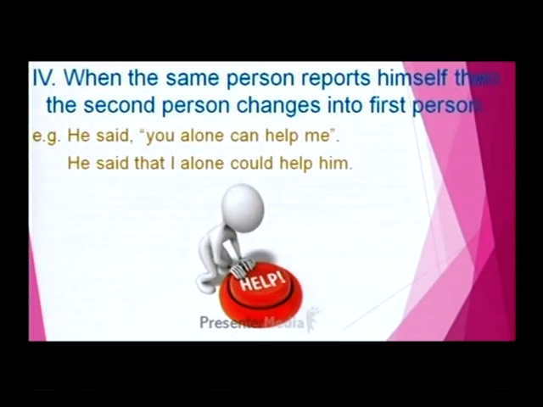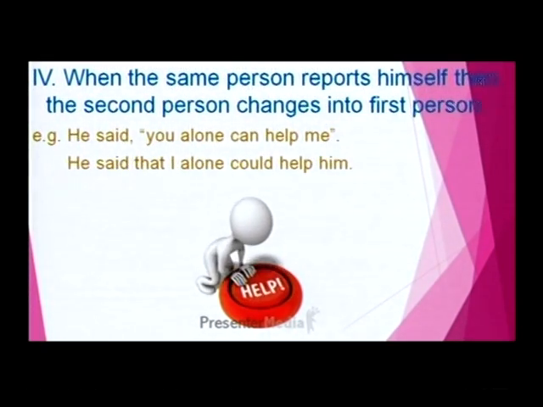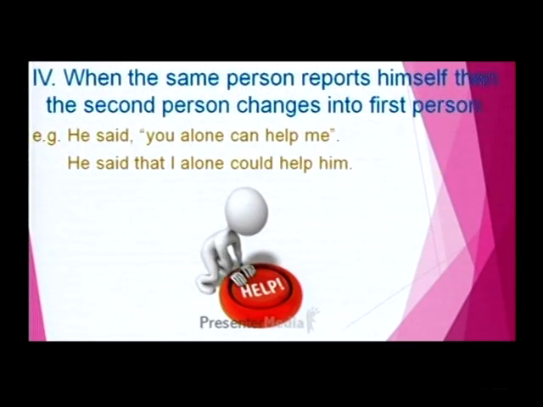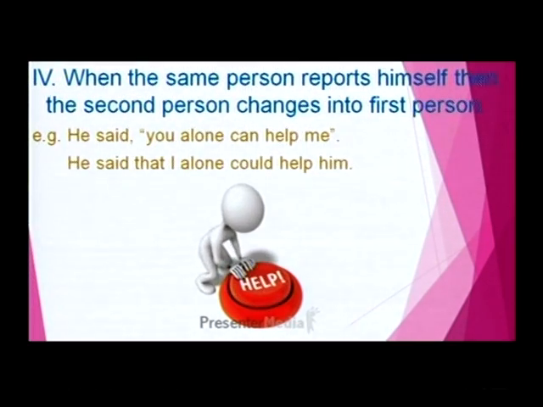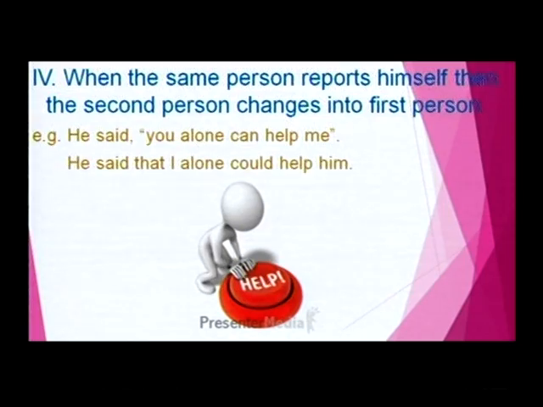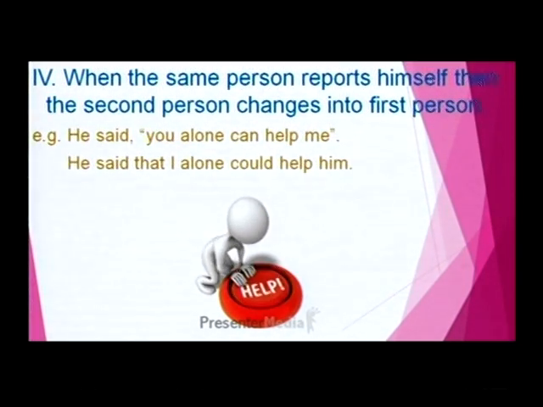When the same person reports himself, the second person changes to the first person. How will it be? Take an example. He said, "You alone can help me." In indirect speech: He said that I alone could help him.